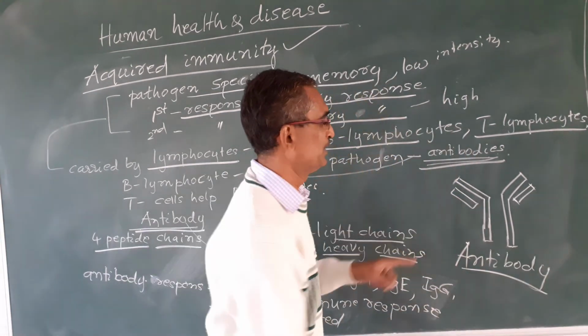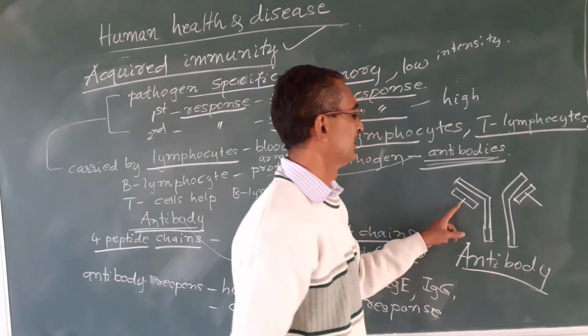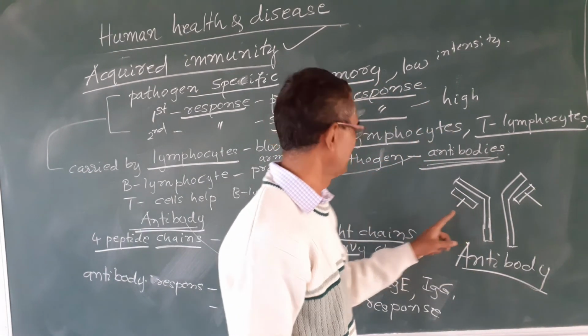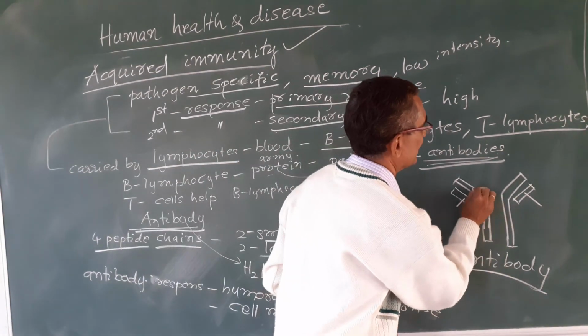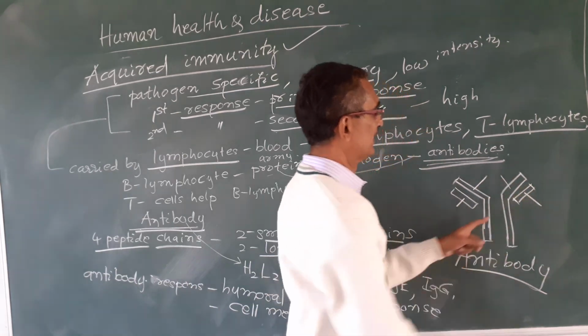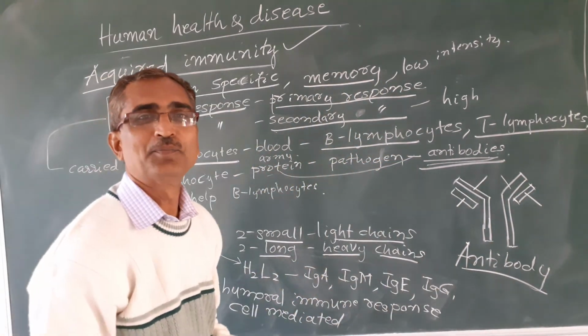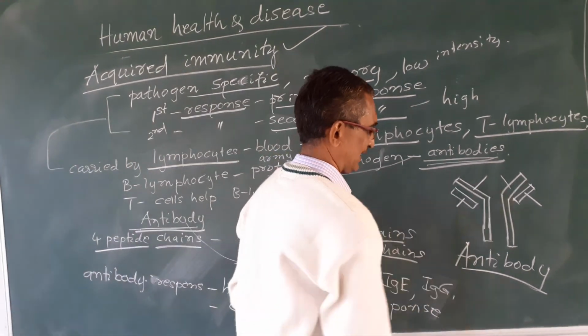This one and this one are the small peptide chains, called light chains. And this one and this one are the long peptide chains, called heavy chains.